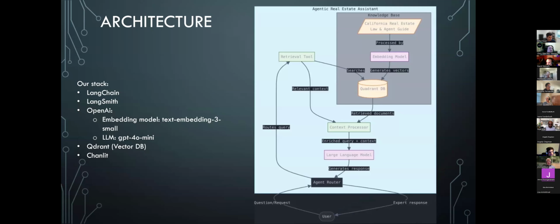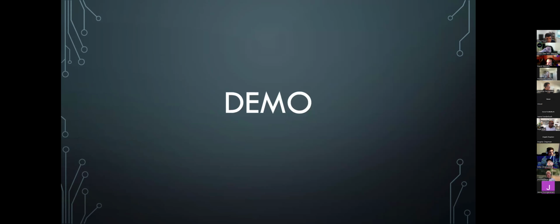Our application uses this stack. We have LangChain for all our tooling for building the application. We use LangSmith for our monitoring. OpenAI models for embedding and for the LLM. Qdrant is our vector database. Chainlit is our UI. This is the architecture which Gerardo will touch on. And we are ready to move on to the demo.